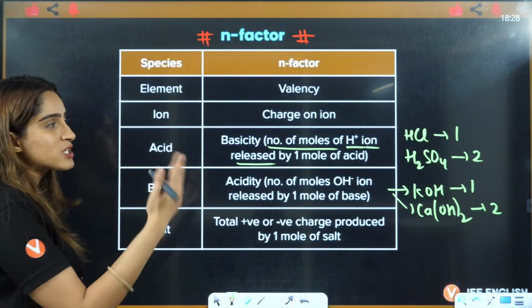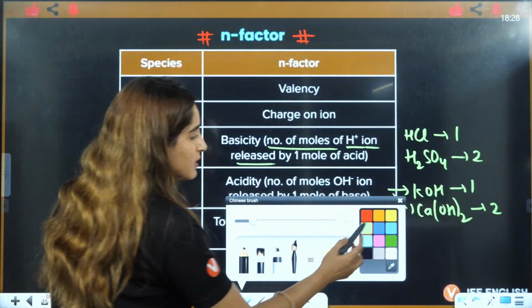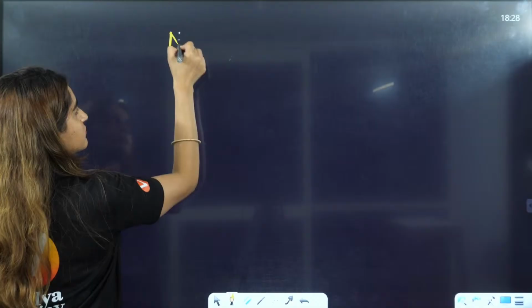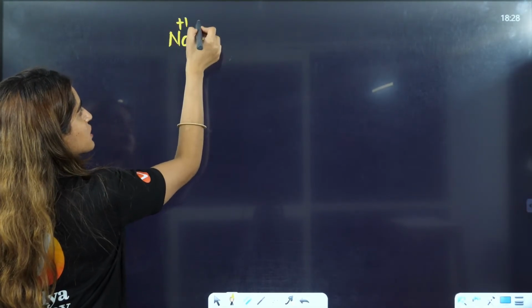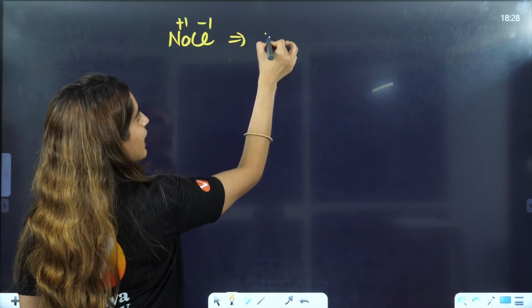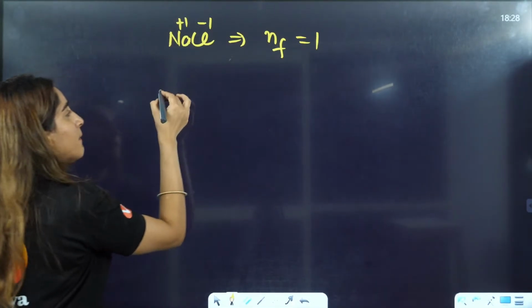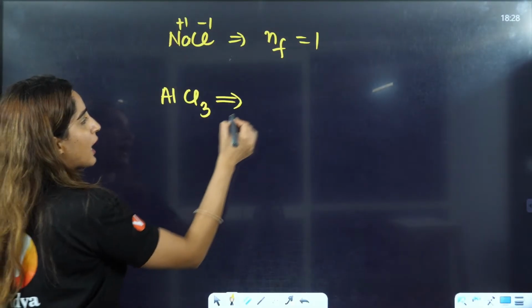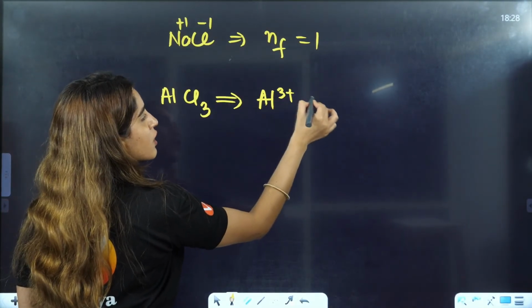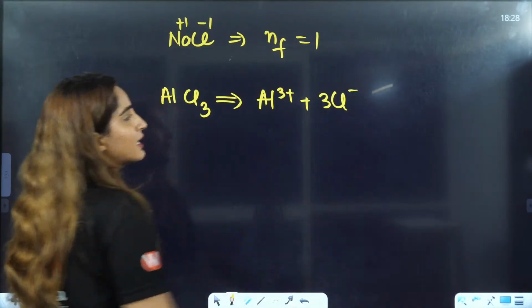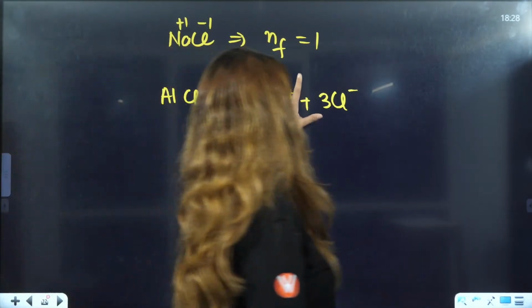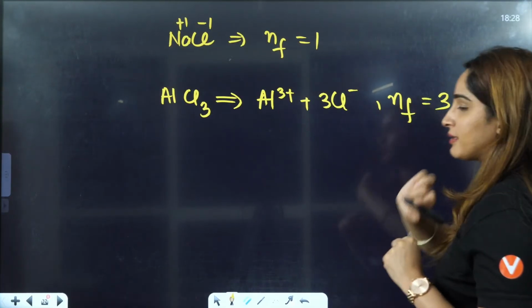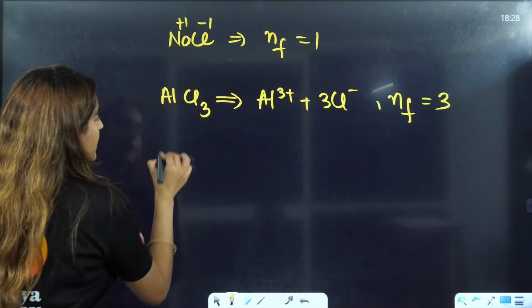For salt, it is the positive and negative charge balancing. That means if I say you have NaCl, right? Na positive you have, Cl negative, that means N factor is going to be 1. But if you have AlCl3, in this case we know that you have Al3 positive plus you have 3 Cl negative. That means N factor, positive charge is 3, negative charge is 3. So N factor is going to be 3.